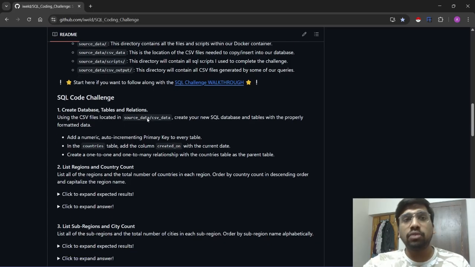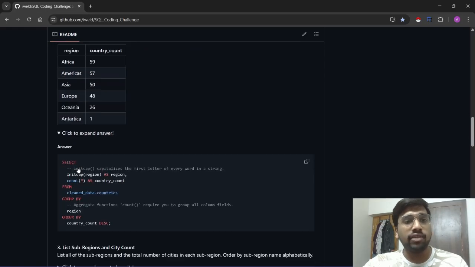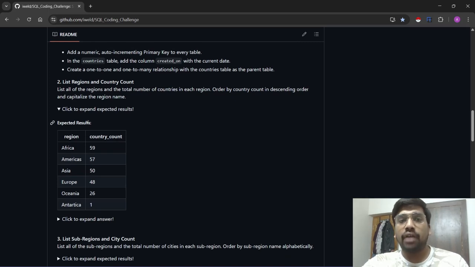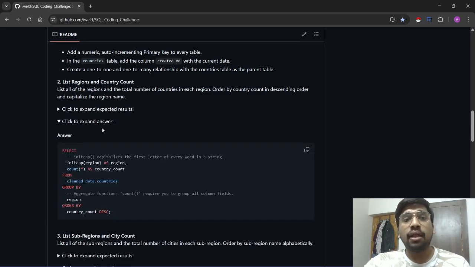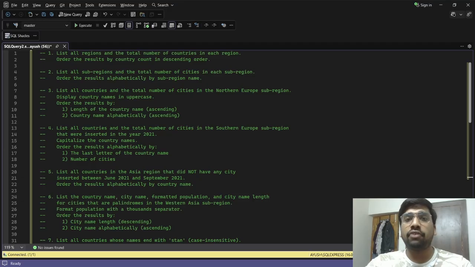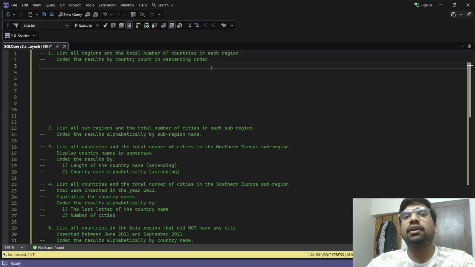So even if you go to this particular GitHub repository and check for expected results and these answers, there is a slight chance that these answers might differ. I'm explaining this much just to make you understand that there is no problem if the answers differ. It's just that the code matters. They have written the script in Postgres SQL, but since I use MS SQL dialect, I will write in that only. So let's jump directly into our SSMS and we will start with our first question, which is: list all the regions and the total number of countries in each region. Order the result by country count in descending order.